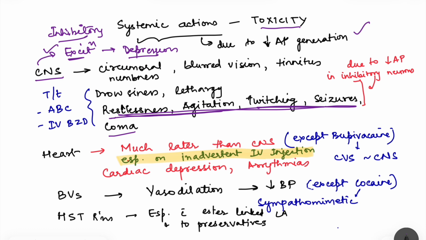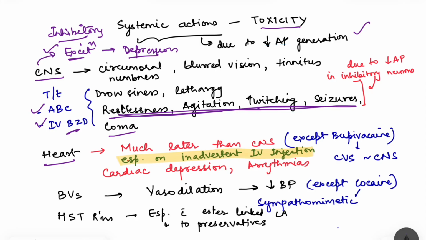So treatment of the CNS toxicity, see, we have to identify the initial signs like circumoral numbness, blurred vision, and then start the treatment as soon as possible. That is, we have to give airway, breathing, circulatory support, and we have to give intravenous benzodiazepines. Benzodiazepines can prevent the seizures as well as treat the seizures. Okay.